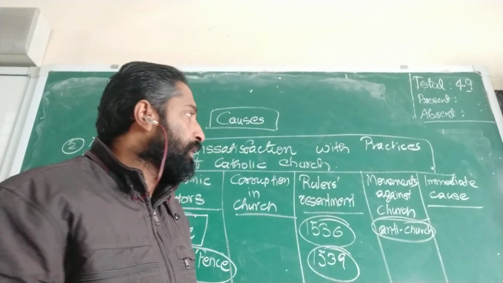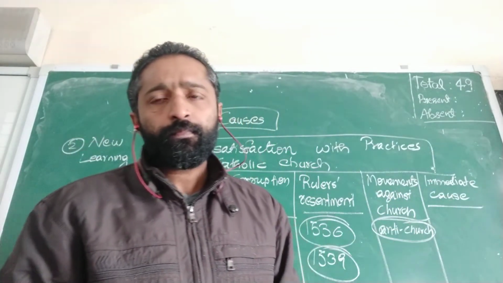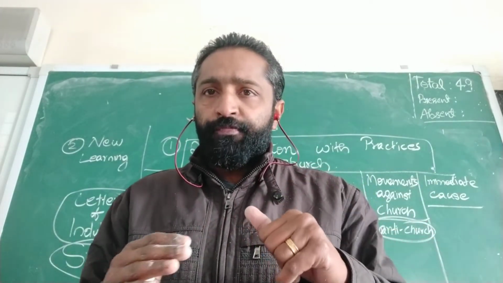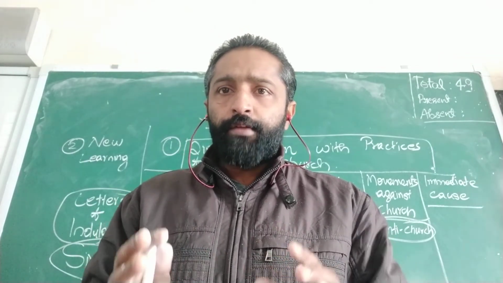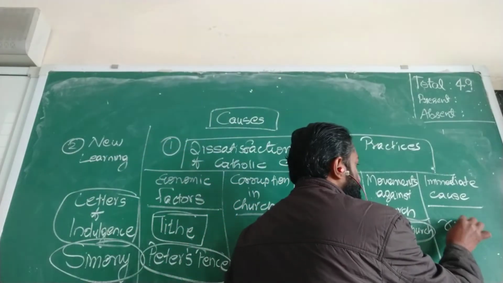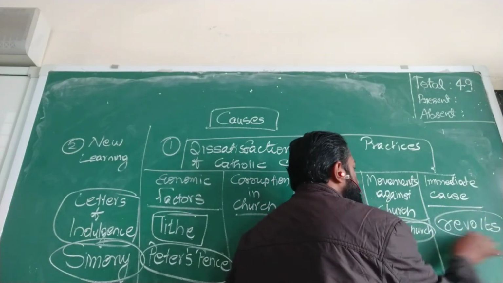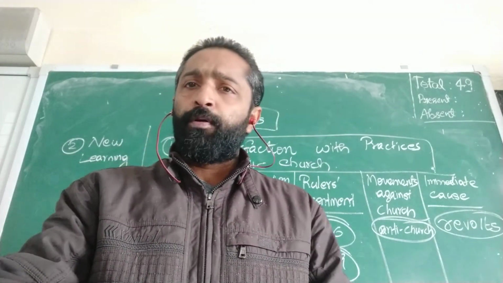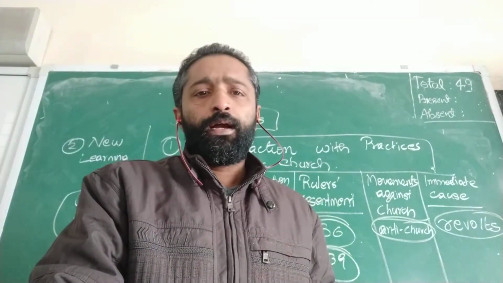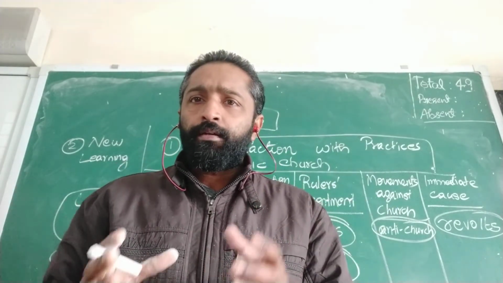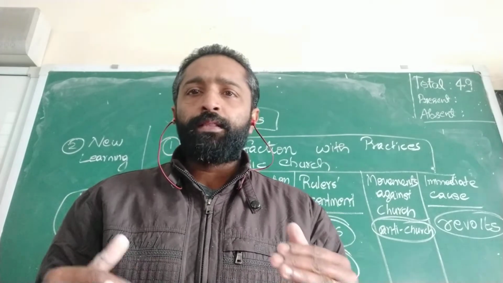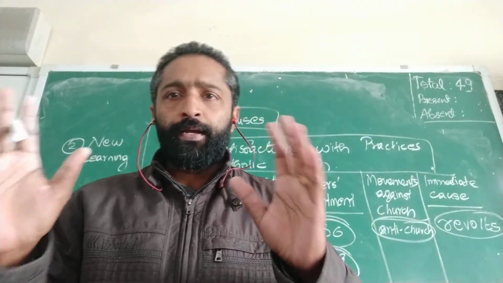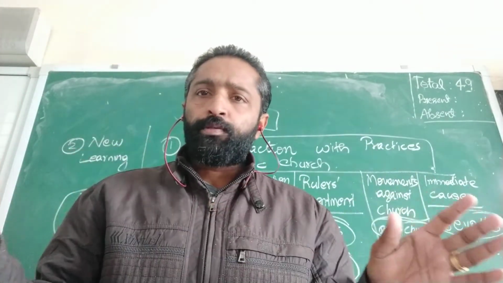Now come to the last reason, and what was the immediate cause of it? The immediate cause was the protest against the power of the Pope, which means there were various revolts against the authority of the church. There were minor revolts against the Pope because the church was controlling everything at that time. But all these minor revolts were crushed by the Pope. He was able to suppress all those revolts.